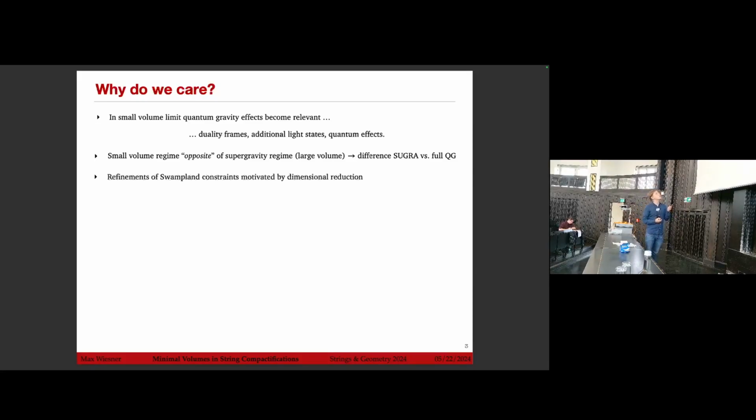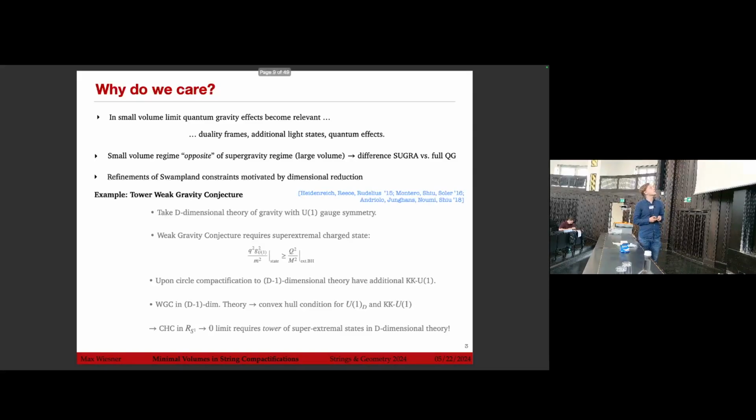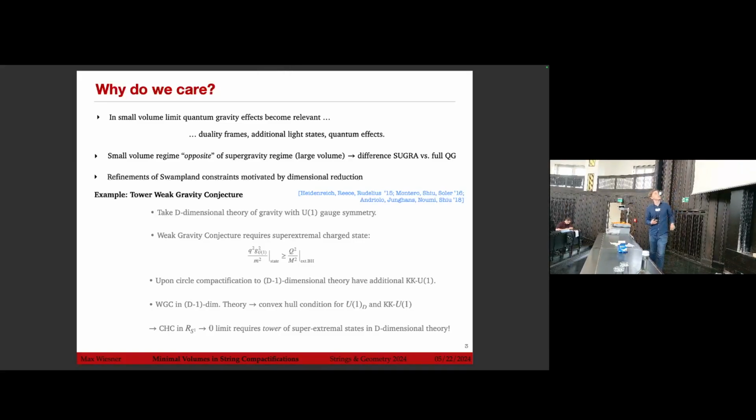Another motivation is that some refinements of Swampland constraints are motivated by dimensional reduction. For example, the tower weak gravity conjecture, which states that if we take a d-dimensional theory of gravity with some U(1) gauge symmetry, then the weak gravity conjecture requires a super extremal charged state. In this series of papers, they ask what happens when we circle compactify this to a d-1 dimensional theory and we have an additional KK U(1). The weak gravity conjecture in the d-1 dimensional theory then gets enhanced to a convex hull condition for this original U(1) and the KK U(1).